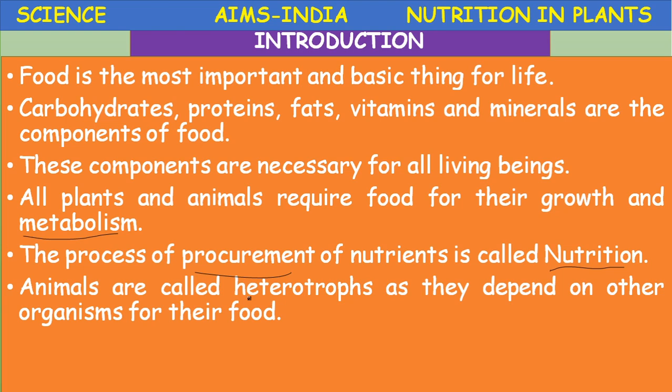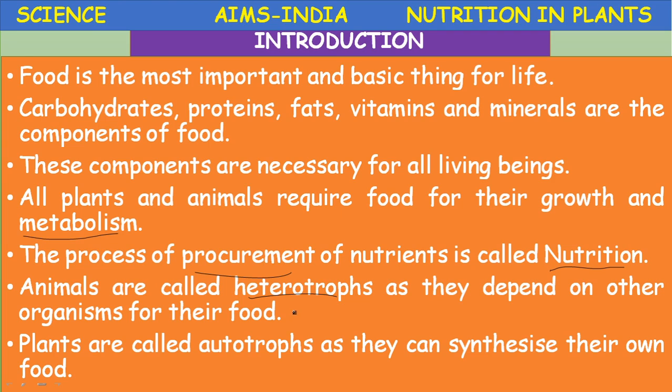Animals are called heterotrophs. Why? Because they depend on other organisms for their food. Animals cannot synthesize their own food. Why? Because they don't have chlorophyll. So that's why they come under heterotrophs. They depend on other organisms for their food requirement.